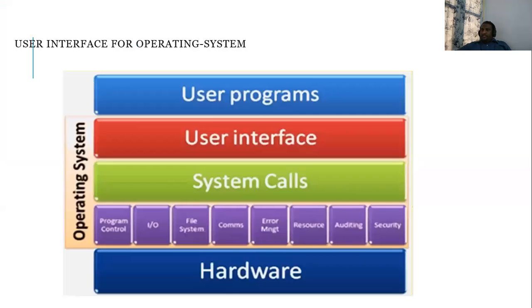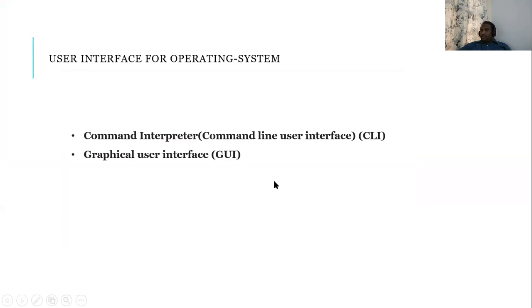Fine. So yesterday we started with user interface and system calls. This is the main role of an operating system. That is, an operating system mainly has the user interface, system calls, and the services of an operating system. In the previous class, prior to that, we saw the services of the operating system. Then yesterday we saw user interface, and we are in between system calls.